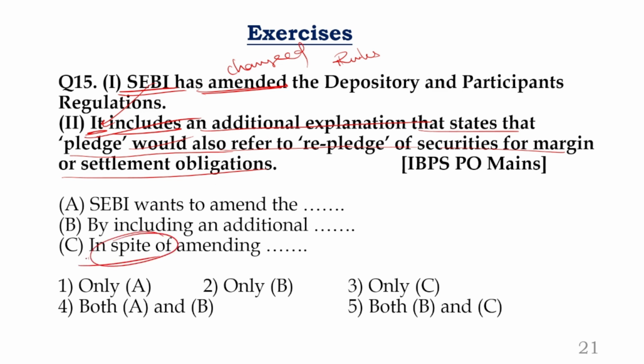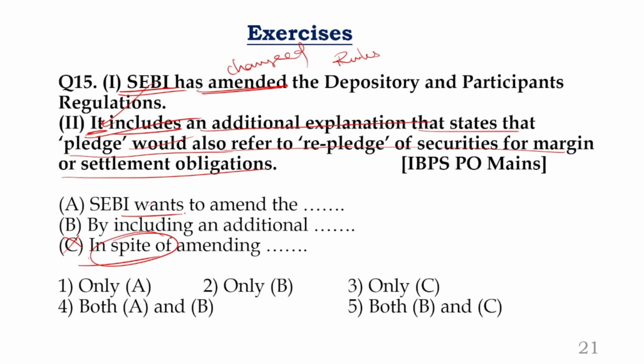Now look at C. What is C here? In spite of. Can we use? In spite of is a contrast. Absolutely out of the race. You cannot use contrast here. There is no contrast. SEBI is trying to change something. It is doing because of this. It is including this. It is including something else. You can say that is parallel action, but not, I mean to say time sequencing action, but not contrast action.